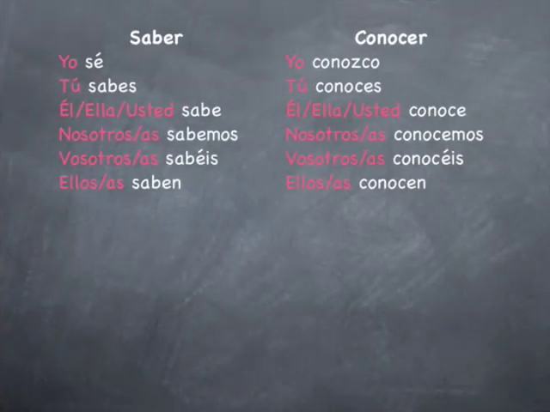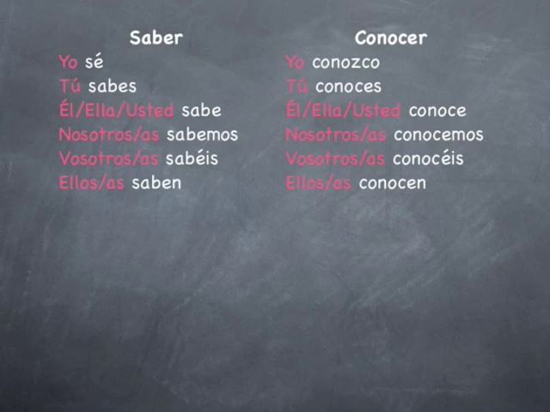So the first thing we need to know is the conjugations of the verbs. So saber and conocer. Saber goes yo sé, tú sabes, él, ella, usted sabe, nosotros, nosotras sabemos, vosotros, vosotras sabéis. Remember that this form, the vosotros form, is only used in España, in Spain. And ellos, ellas, ustedes saben.